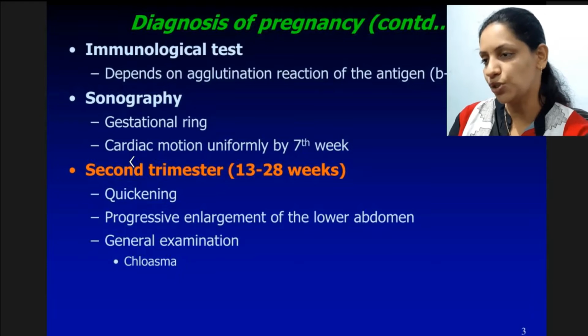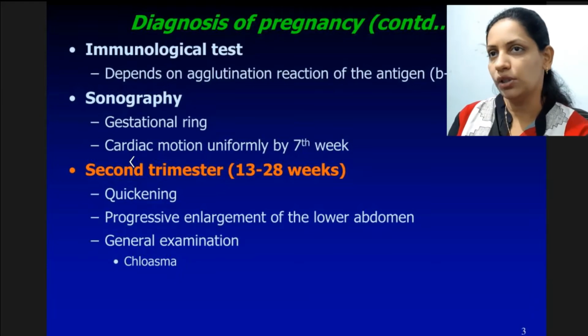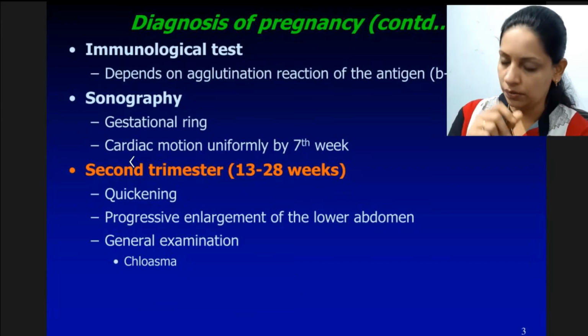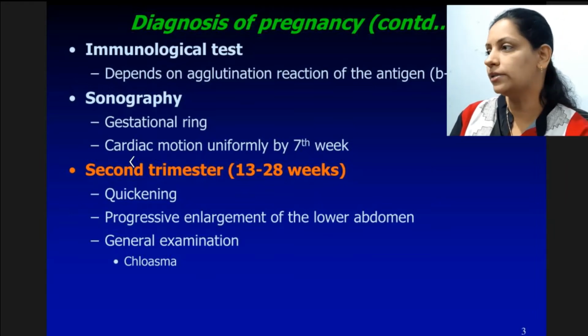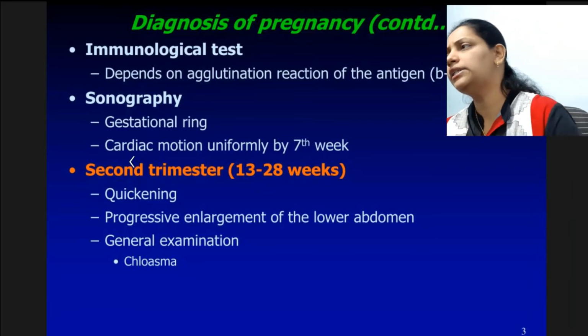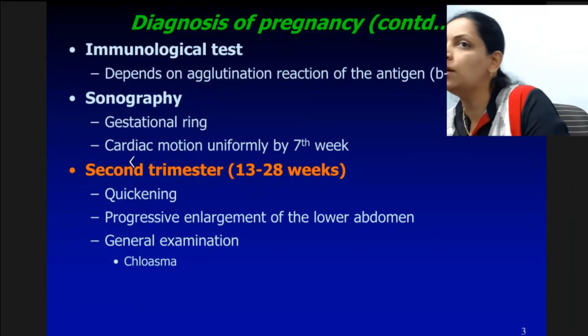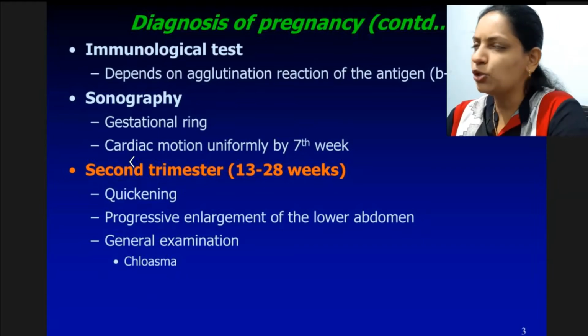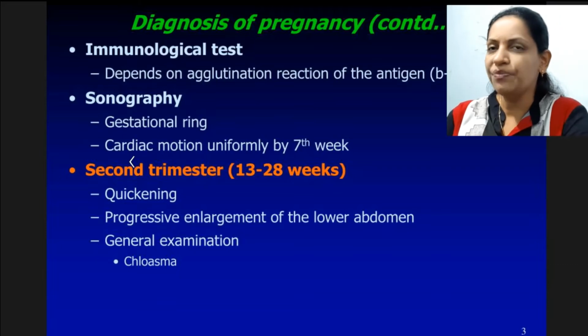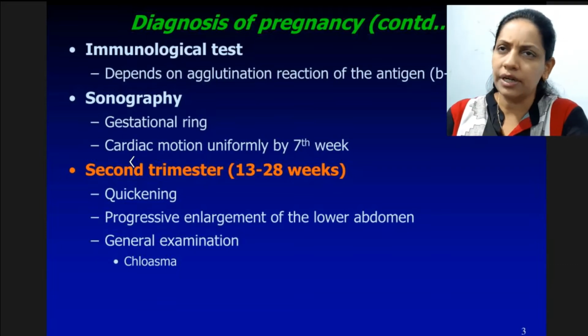this test is positive. So we advise for UPT, and we do all the routine tests for her ANC profile, that is HB, CBC, that is hemogram, routine hemogram, blood group, to arrange the blood in any emergency during pregnancy. So we do the blood group of patient, and we do all the other tests like blood sugar, HIV, VDRL, and if necessary torch test. We had seen torch in, I guess, habitual abortion. So all the tests we do, or if necessary other tests we can advise to that patient.